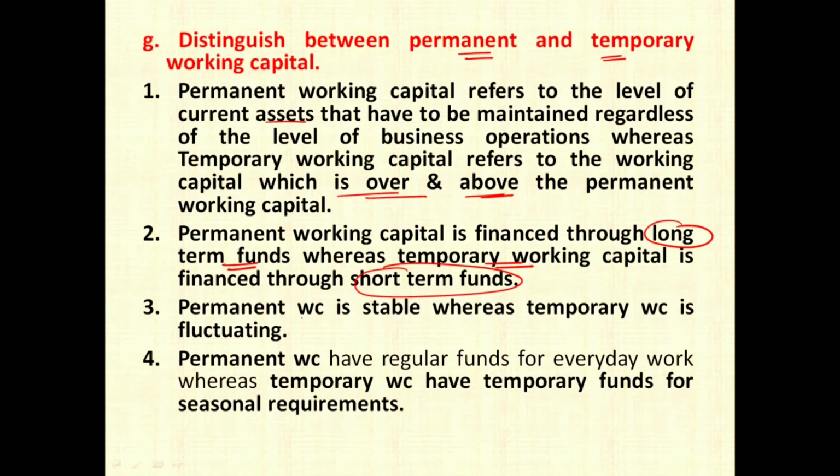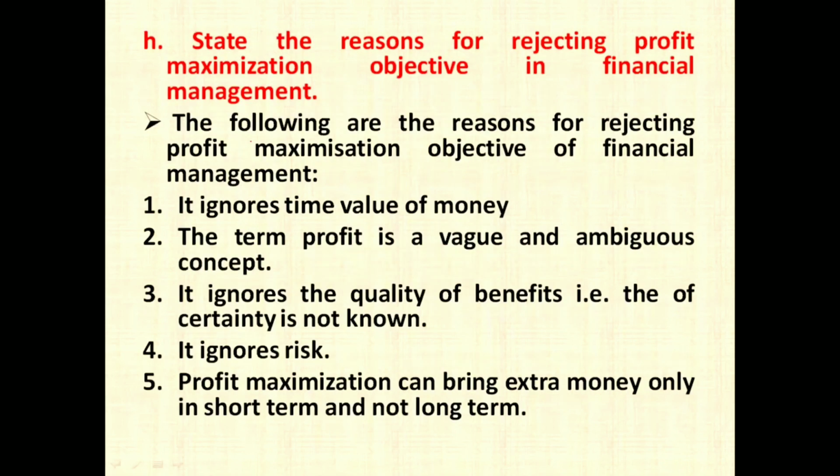The third point is permanent working capital is stable, whereas temporary working capital is very fluctuating. It changes, as I said, depending upon the market conditions. The last point is permanent working capital has regular funds for everyday work, whereas temporary working capital has temporary funds for seasonal requirements. The next question is: state the reason for rejecting profit maximization objective in financial management.